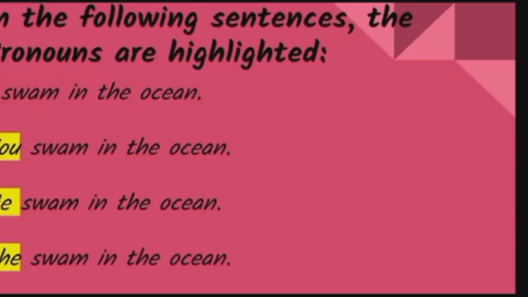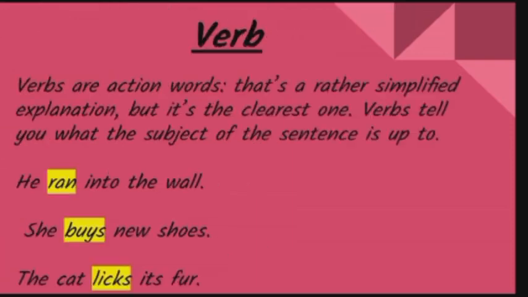I swam in the ocean. So, your name is Johnny. My name is Johnny. My Johnny swam in the ocean. That is not a proper sentence. So the sentence must be, my name is Johnny. I swam in the ocean. That's a proper sentence. My name is Johnny. I swam in the ocean. You swam in the ocean. He swam in the ocean. She swam in the ocean. It's all the same as I swam in the ocean.